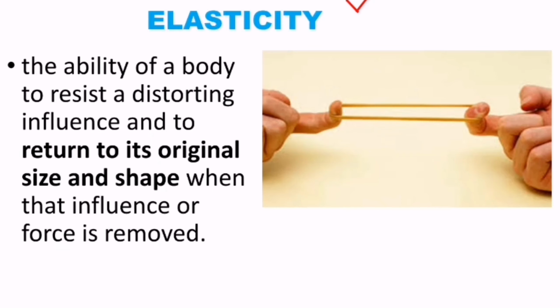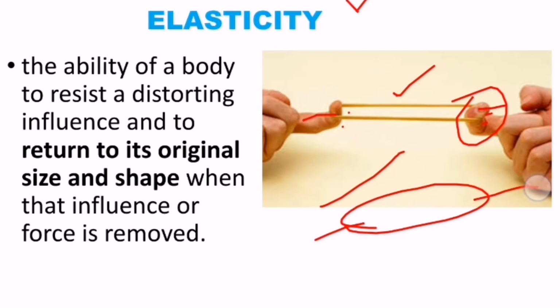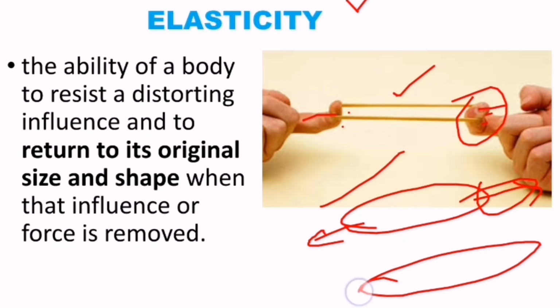Next is elasticity. Look at this figure. This illustrates a rubber band. When we pull it like this and then release it, it comes back to the original position. After pulling from two sides, if one side is removed, it comes to the original position again. Elasticity is the ability of a body to resist distorting influence and to return to its original size and shape when that influence or force is removed.